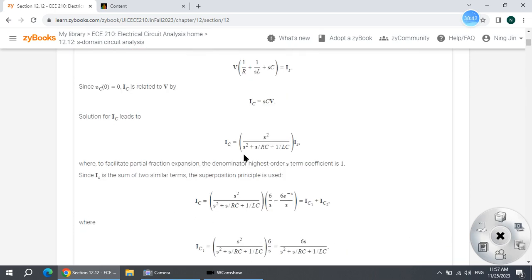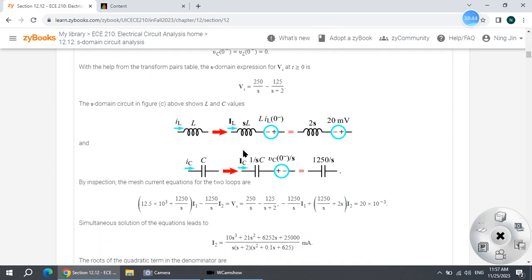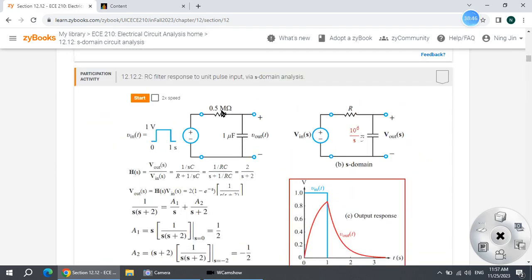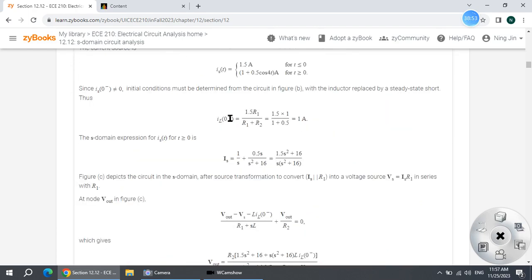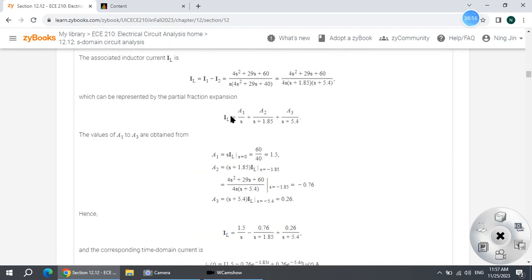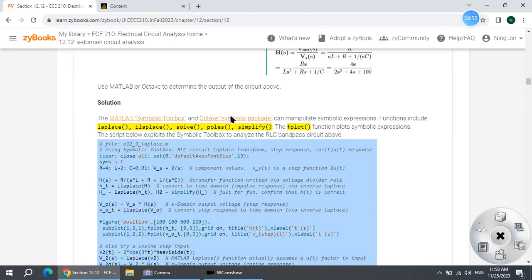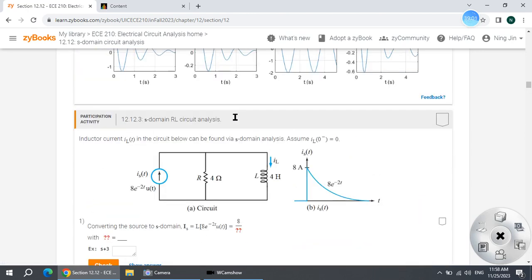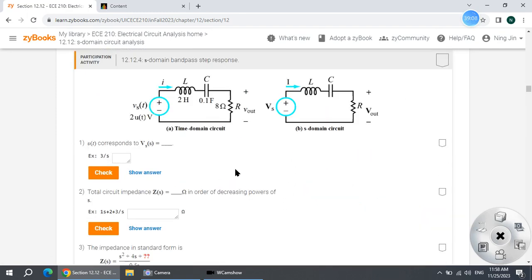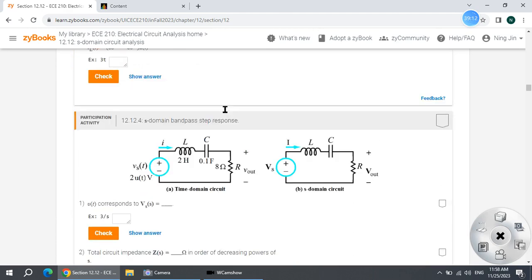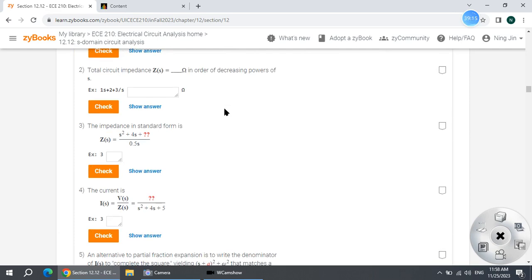And in the reading assignment, they only contain 2, like this one, a capacitor and a resistor. And another one in the reading assignment, a resistor and inductor. Only 2. And the next one, also 2. Oh, this is 3. Yes, 3 will be a little bit more complex.